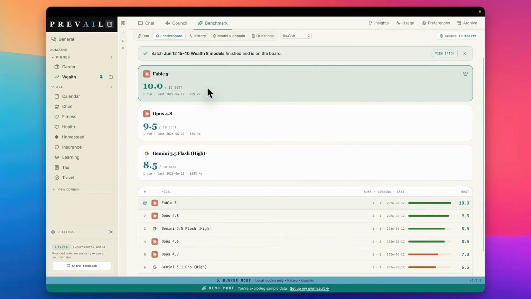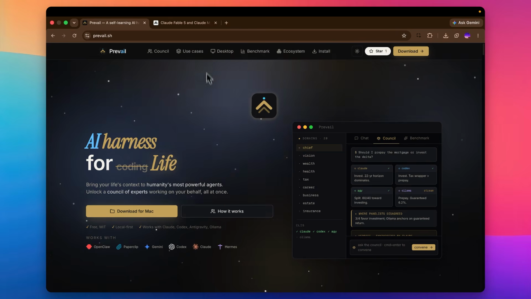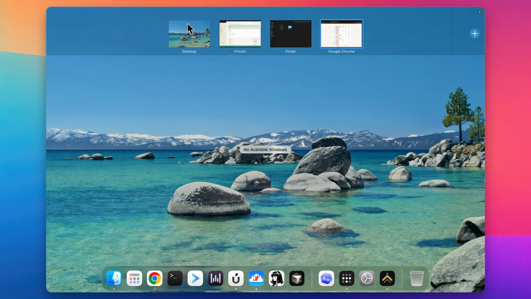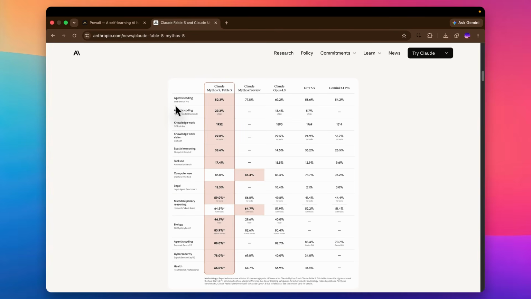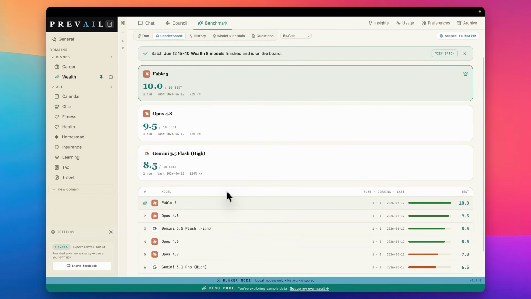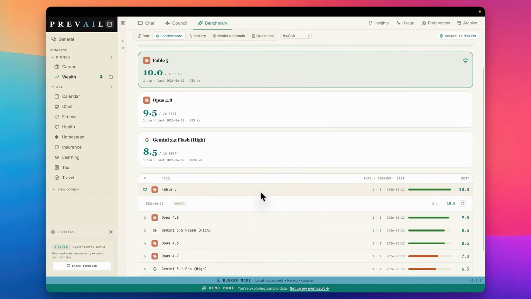So the spirit being, if you don't believe the results shown here on their website, if agentic coding is not what you do, if knowledge work is not what you care about, if legal is not what you're concerned about, running your own benchmark like this on demand, whenever you need it, becomes extremely compelling. And from this, it tells us Fable 5 is powerful, extremely powerful.